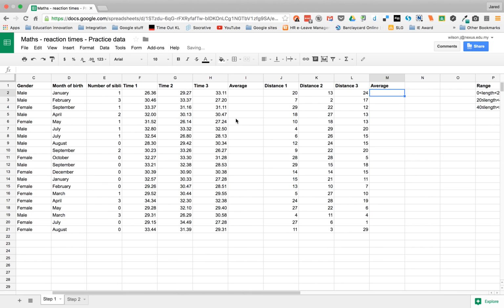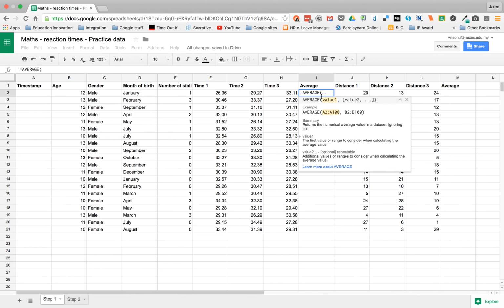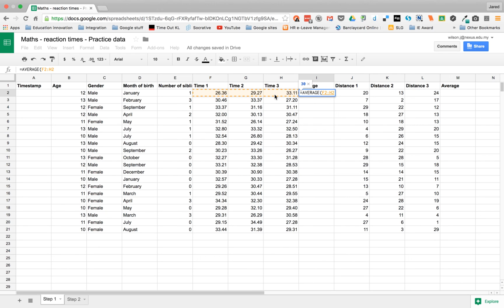There we go. Now you should have done some simple formulas and functions in spreadsheets before, but I'll just remind you how we do that. So we select the cell first of all, and we start with the equals to tell the spreadsheet that we're going to be doing some kind of function or formula. We're doing an average function, so it's really easy to remember this one. And then if you select it, it puts in the open brackets for me. Then all I have to do is select over the cells that I want to average. So I'm going to average from F2 to H2.